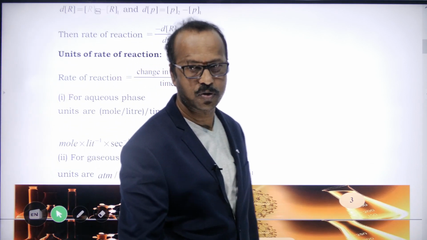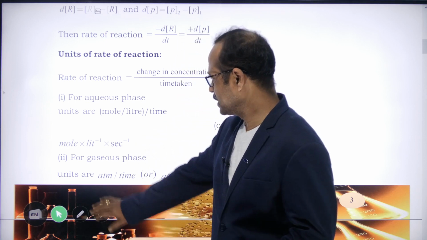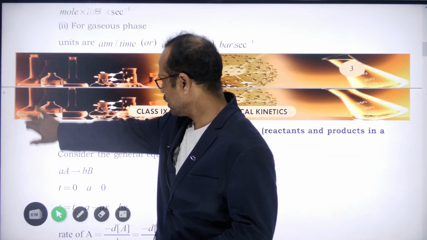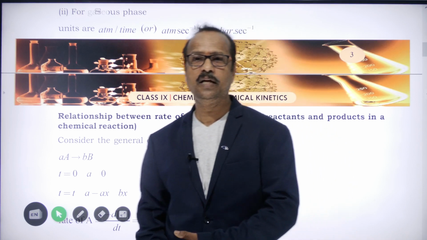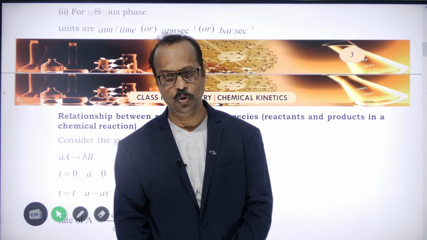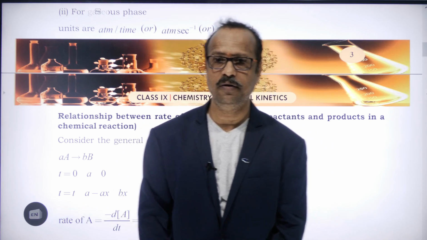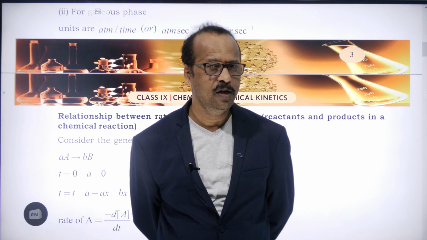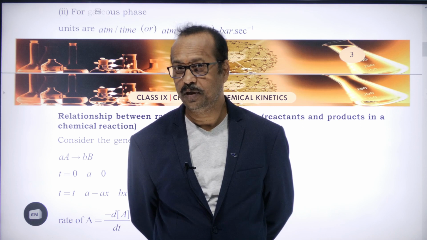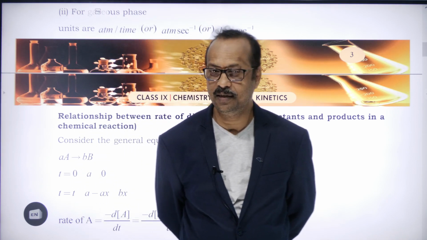We stop here, students. With this we stop today's class, and in the next class we will discuss some more topics about the relationship between the rates of different species. Students, this is a very new topic for you. Under IIT Foundation we are teaching this for 9th class. This is a very new topic, but it is very simple. So don't worry, it's very easy. I hope you understood, and I think you might have also felt it's a very easy chapter.